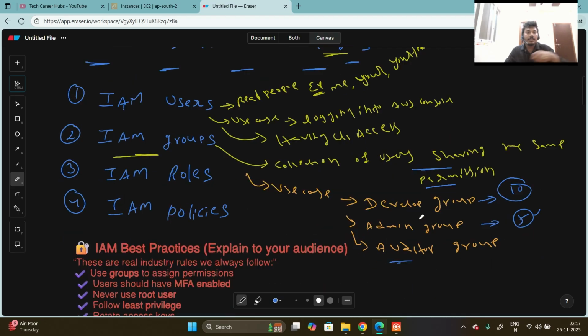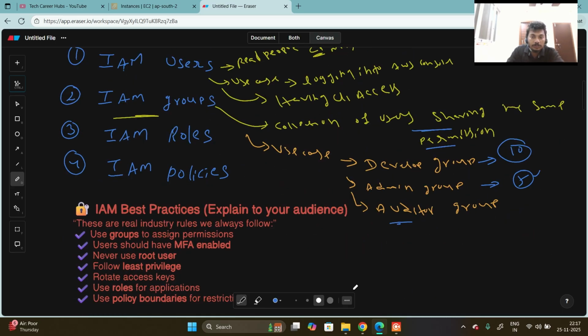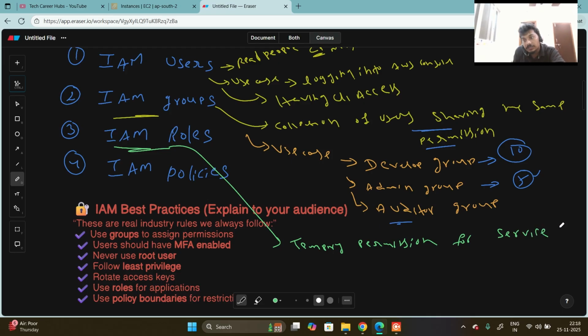Then the third one is IAM roles. IAM roles are temporary permissions for services or external identities.